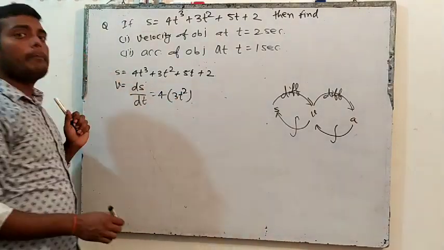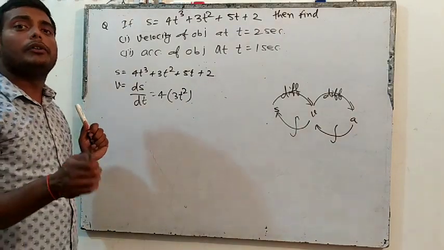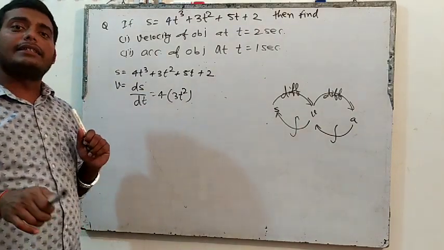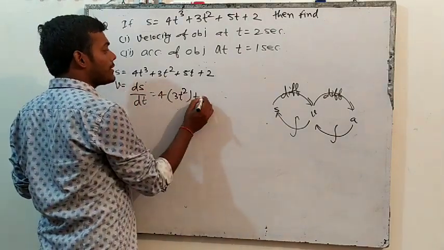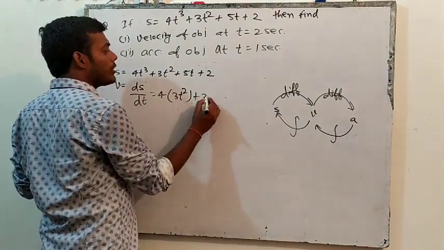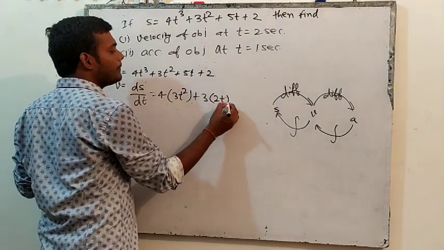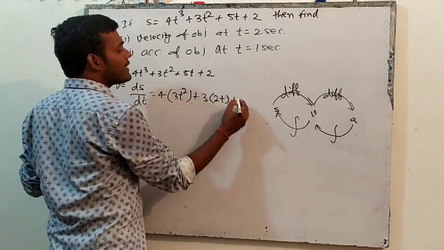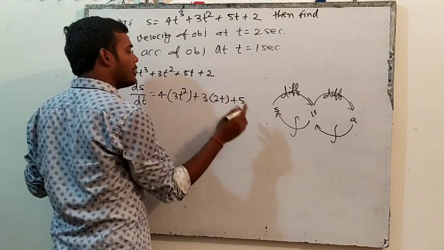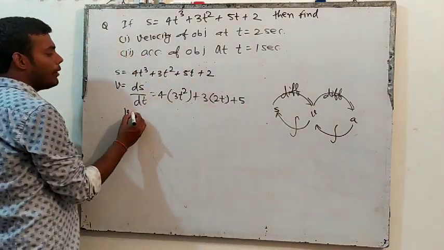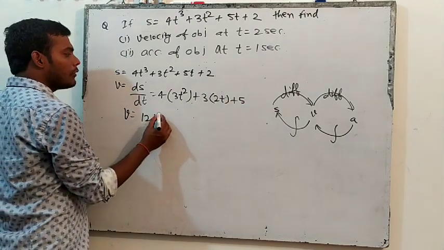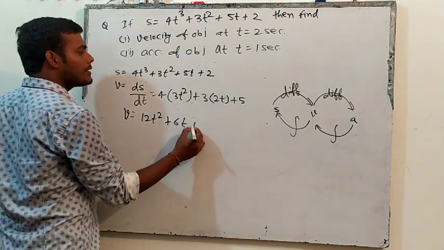If you have not watched my previous video, then watch the video on differentiation and integration by Kanhaiya Jha. So the differentiation of t cube is 3t square, plus 3 is a constant, take it outside. The differentiation of t square is 2t, plus the differentiation of 5t is 5, plus 2 is a constant, that differentiation will be 0. So the velocity equation will be equal to 12t square plus 6t plus 5.